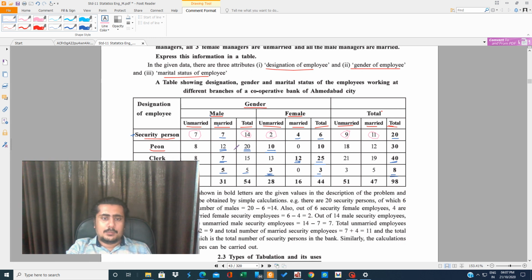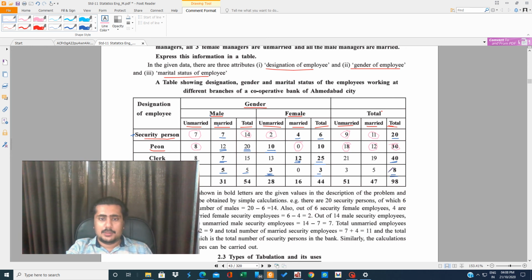In Pune, out of 20, 12 are married, then 8 are unmarried. If out of 10, all 10 are unmarried, then no female is married. Now if you give the total, 8 plus 10 is 18, and 12 plus 0 is 12. So this is how you are going to classify the things. And 18 plus 12 is 30. 30 is also not given in the question. This I have balanced here. You can slowly balance it if you don't understand very quickly. You can apply your brain to this.